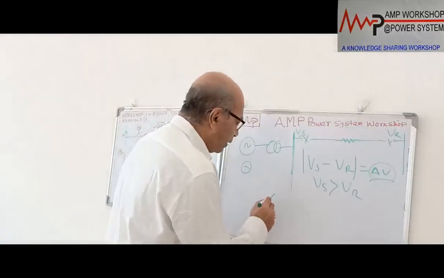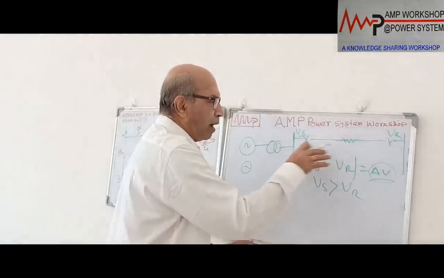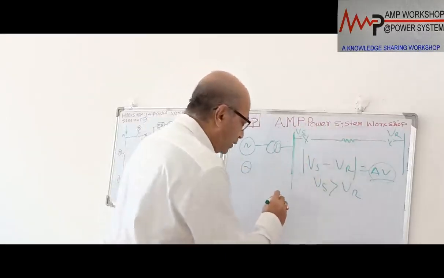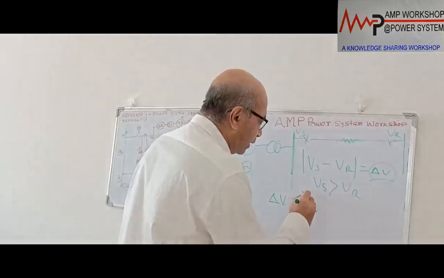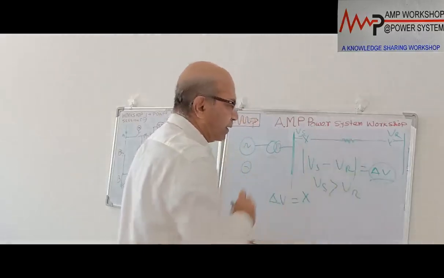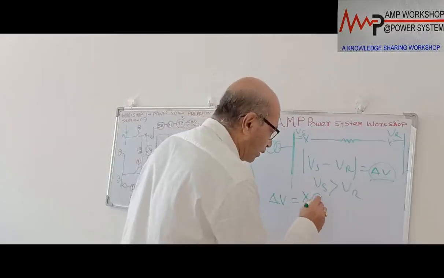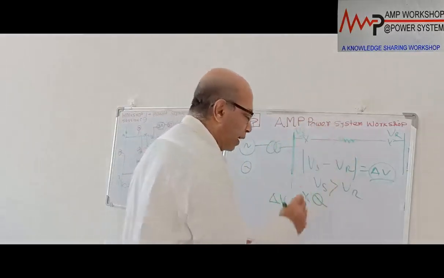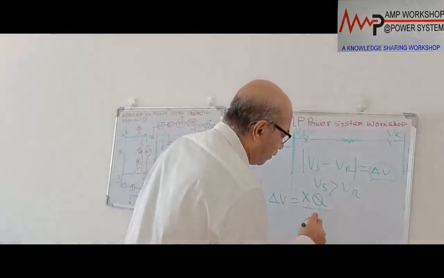How much will this delta V be? If we ignore the resistance of the transmission line, delta V equals the reactance of the line, X, times the reactive power, Q, flowing in the line, divided by the receiving end voltage.